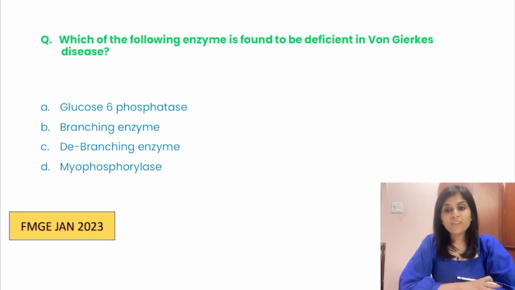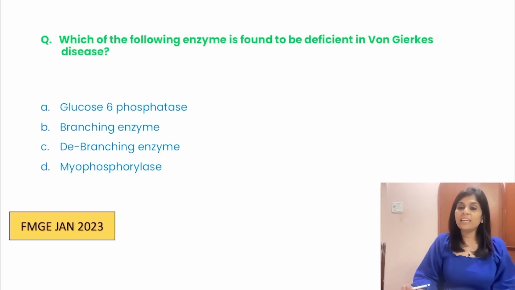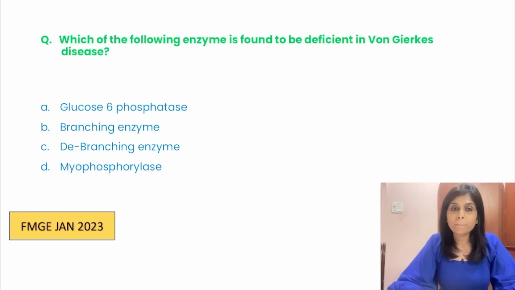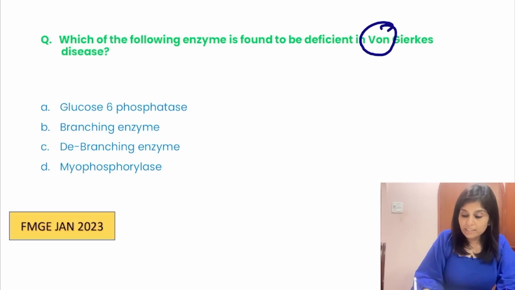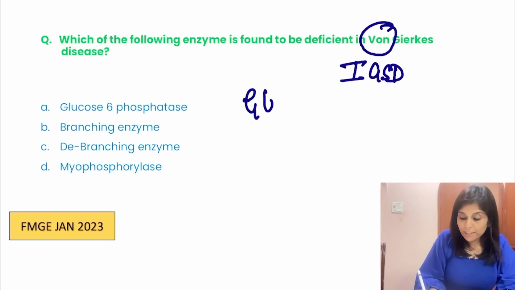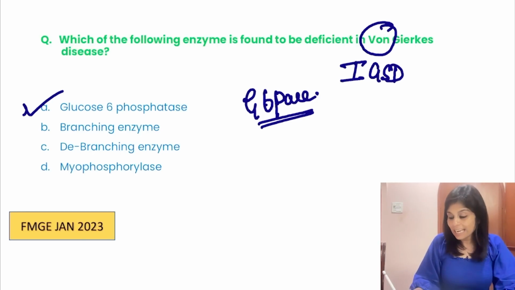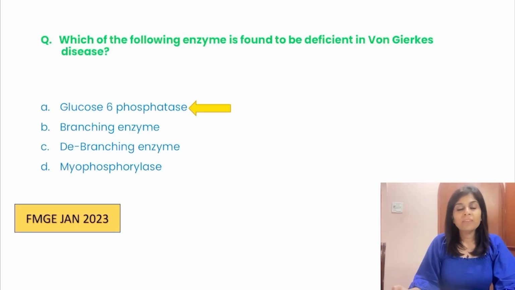Again, a Jan 2023 MCQ. Try to answer this. Which of the following enzymes is found to be deficient in von Gierke's disease? What is the right answer? Von Gierke's disease is type 1 glycogen storage disorder, right? Type 1 glycogen storage disorder caused by the defect of glucose 6-phosphatase enzyme. So the right answer is choice A, glucose 6-phosphatase. And what have I told you about glucose 6-phosphatase?